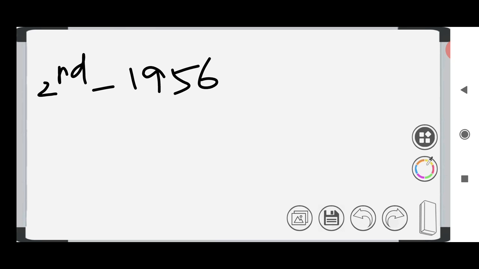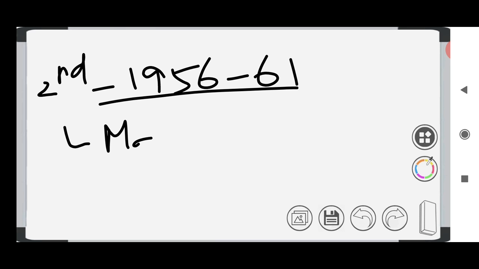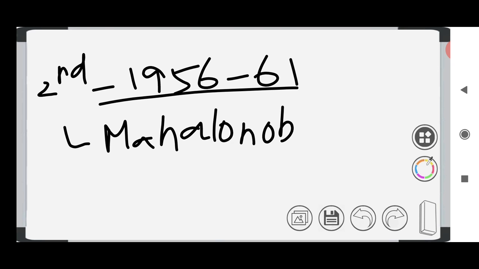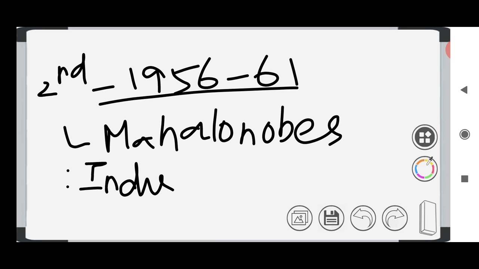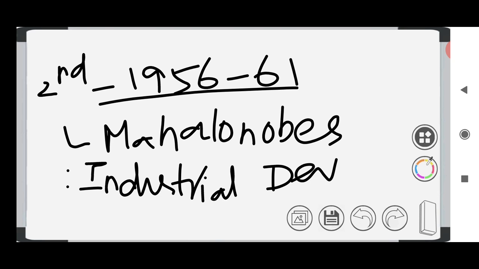And we have the second 5-year plan. The second 5-year plan is from 1956 to 61, and it is also called the Mahalanobis model, because Mahalanobis is the one who gave the idea for this plan. The main objective of the second 5-year plan is industrial development. As I said, capital and technology were what we lacked.